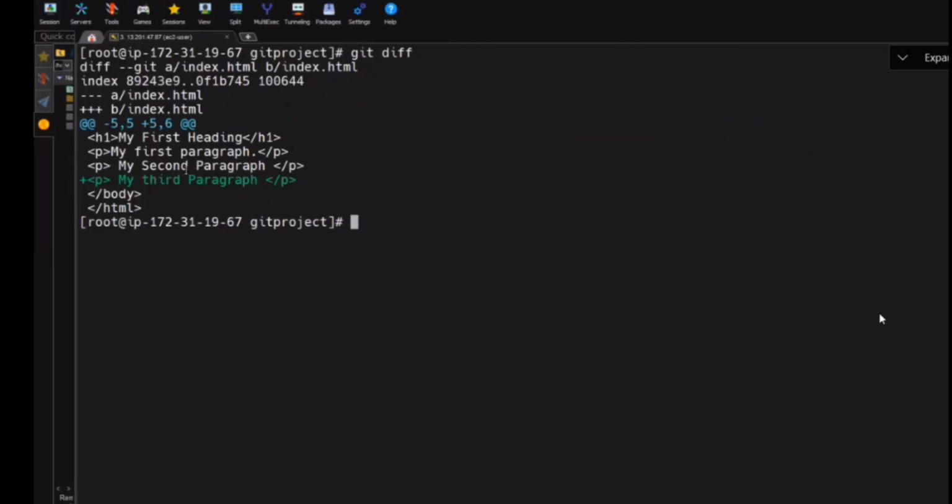If you want to compare the changes between working directory and staging area, tell me. Online people write it, you tell me. Working directory and staging area. We have three stages now: working directory, staging area, local repository. Now my data is in the working directory. I want to compare my data from my working directory to staging. What's the command that I use for that?